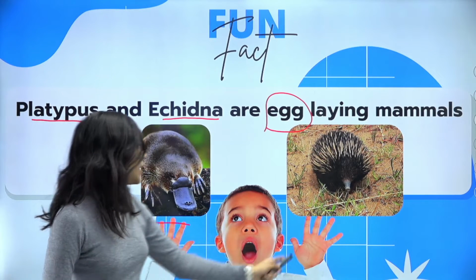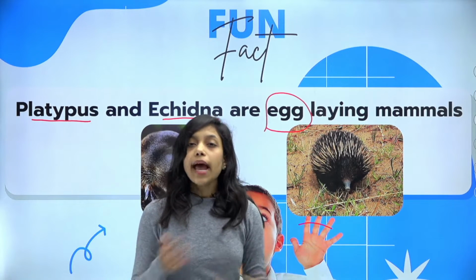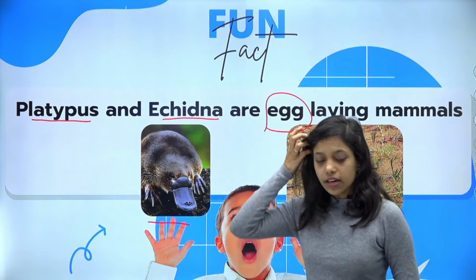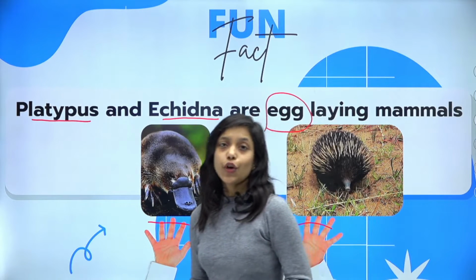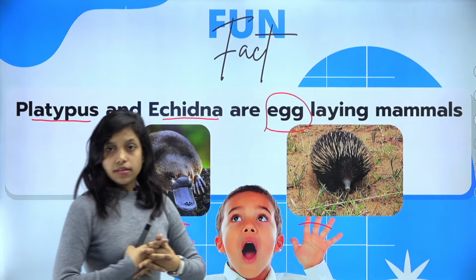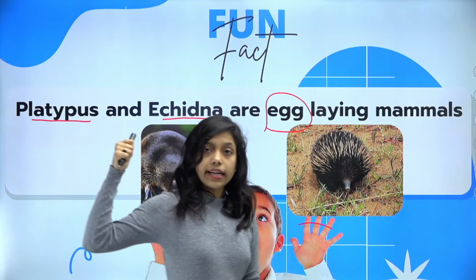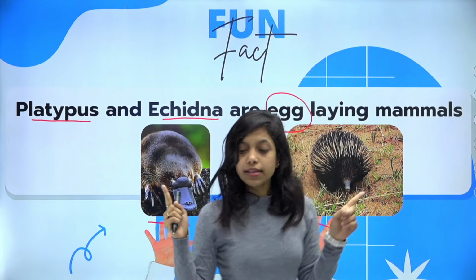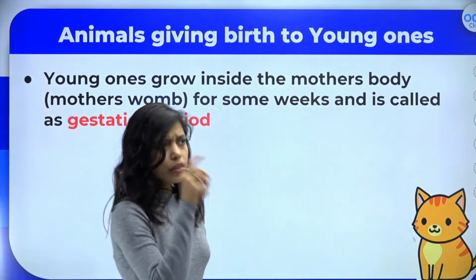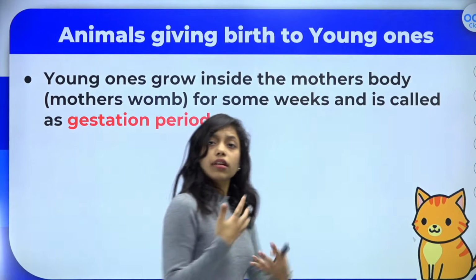This is Platypus and this is Echidna. Platypus and Echidna are egg laying mammals. Is it clear? This is a very important question in your Olympiad examination. Name the egg-laying mammals, right? That is nothing but platypus and echidna. Can you remember these two words, all of you? That's great, very good.